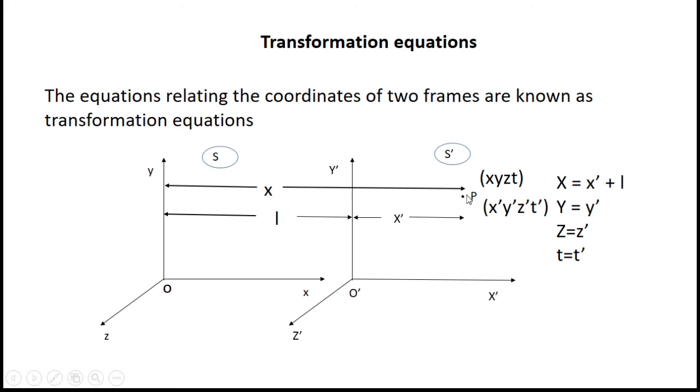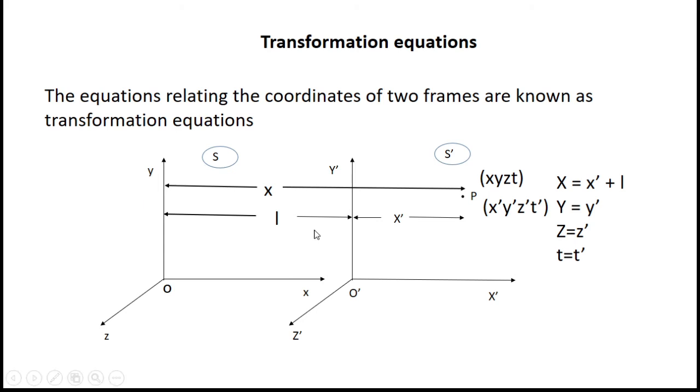So here you can see an event P whose coordinates are x, y, z and t. x, y, z are the position coordinates and t is the time coordinate with respect to the frame S. And x dash, y dash, z dash, t dash are the position as well as time coordinates with respect to the frame S dash. Now how to write x dash in terms of x? How to write y dash in terms of y? The equations which relate these coordinates of the two systems are known as transformation equations.